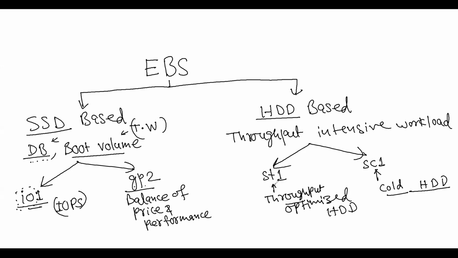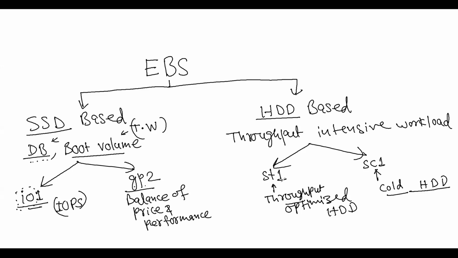Anyways, as compared to SSD, this is low cost. And this is good for throughput intensive workloads where you don't require too much input output. It's not necessary that too much input output is always needed in each use case. So you cannot say that IO1 is better than ST1. It depends on the requirement.